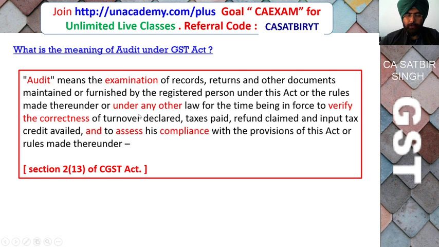Why will GST audit be done? To ensure that whatever turnover the person has declared in the GST returns is correct, and the taxes paid are correctly paid. Whatever refund he has claimed under GST is correctly claimed, and input tax credit availed is correct, and to assess his compliance with the provisions of this Act and the rules. So to assess whether the person has properly complied with E-way bill provisions and other provisions relating to returns, audit can be done under GST.